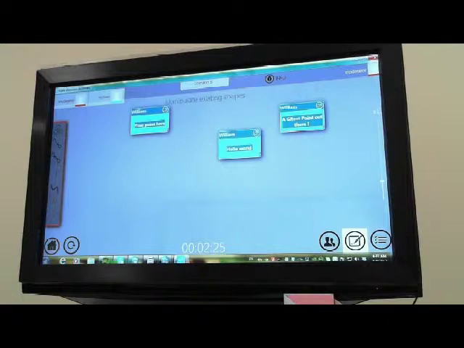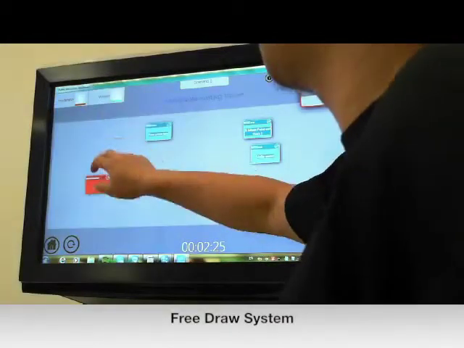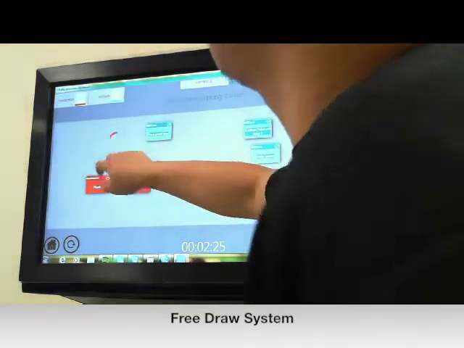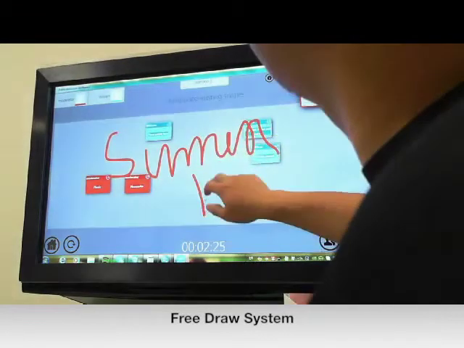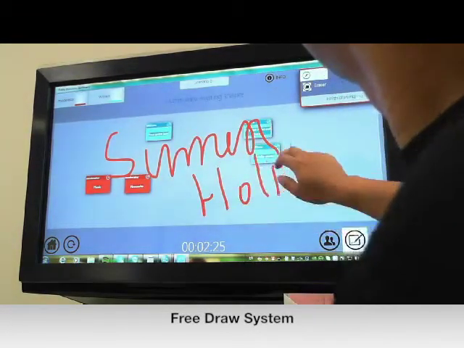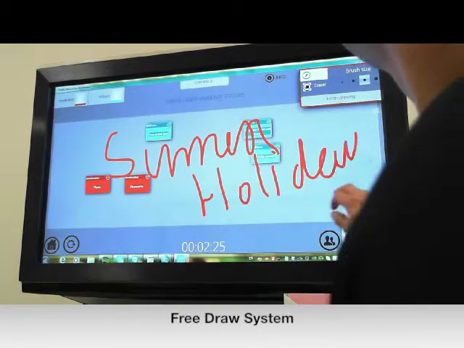For example, you want to draw or write something. You want to write a summer holiday. Summer holiday. That's the first one.